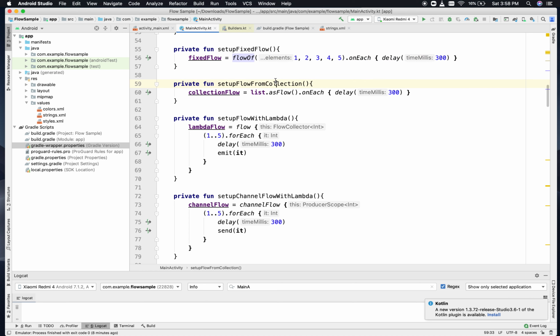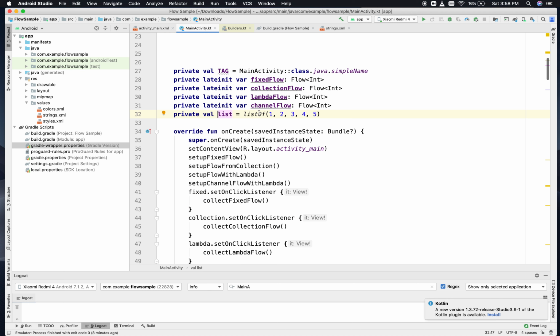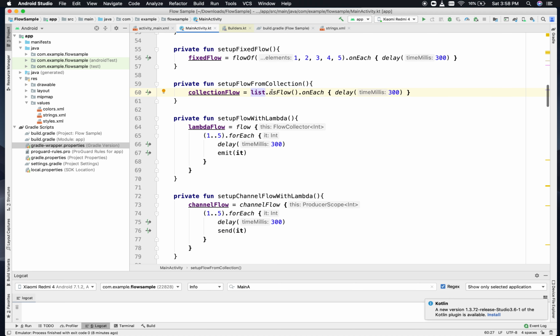Okay, now the second one is setting up a flow from a collection. Any collection that you have, this list is a collection, right, the list of 1 2 3 4 5 that I have just created for the sake of this.